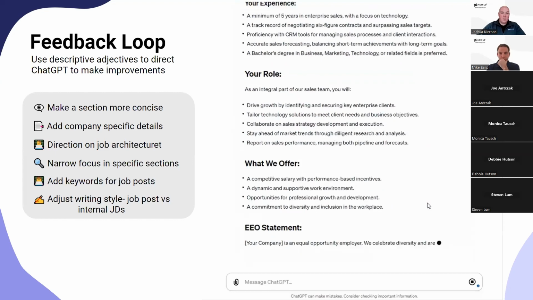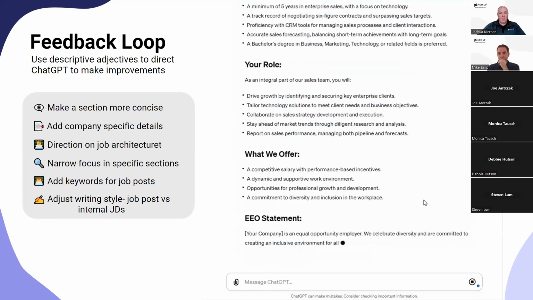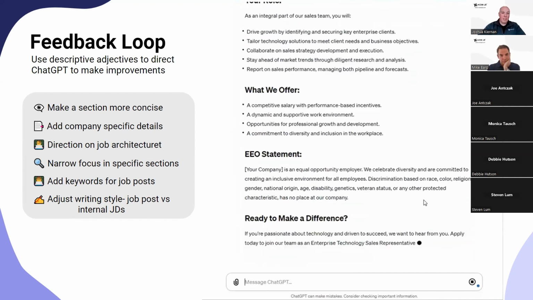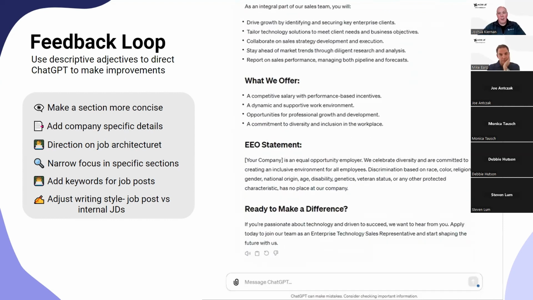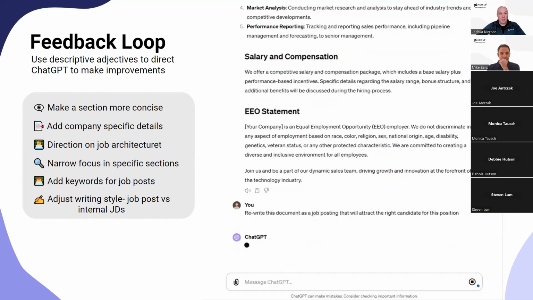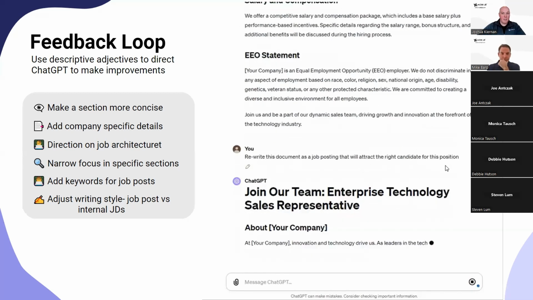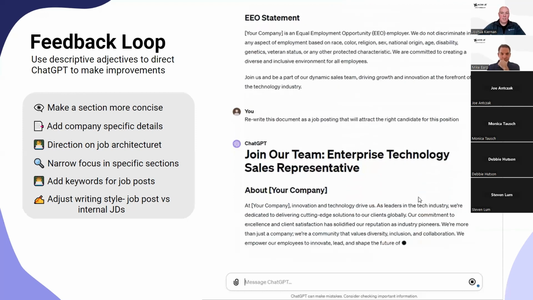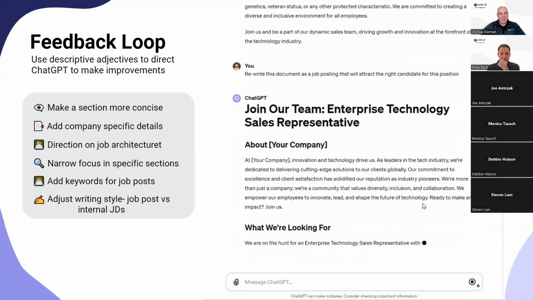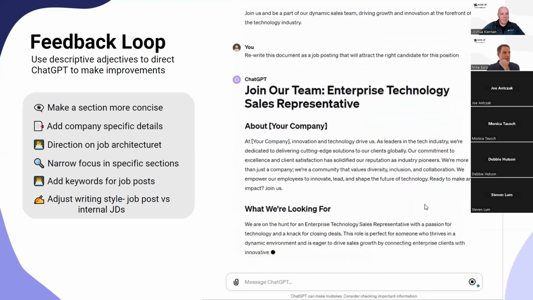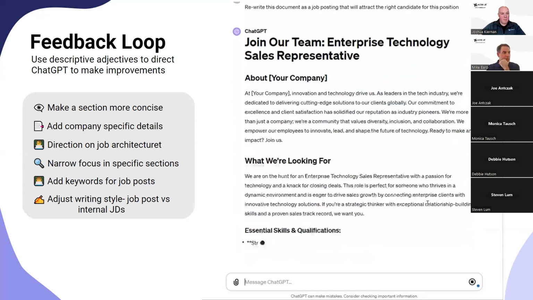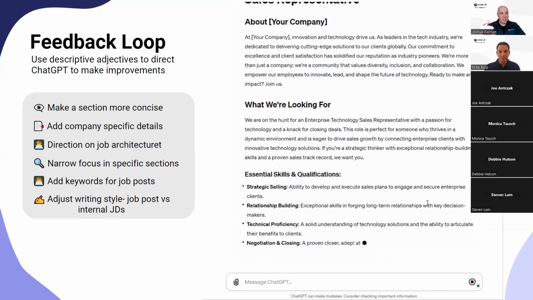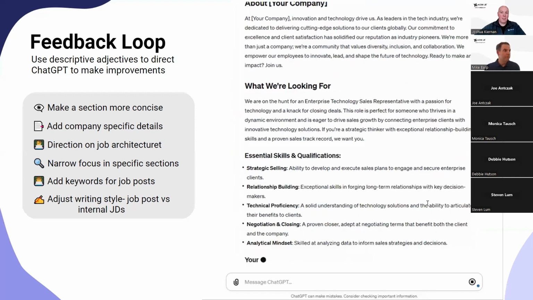You also can use feedback loops in the scenario that I have here. In this example, if I wasn't happy with the first result that I generated for the enterprise sales role, I can ask ChatGPT to make it more concise, add different sections like physical job requirements, add or remove bullets for duties and responsibilities, provide more context. In the example, the salary and compensation section was pretty limited. So I can prompt it to make all those adjustments and then include what I would like ChatGPT to include in that section if I have that data.